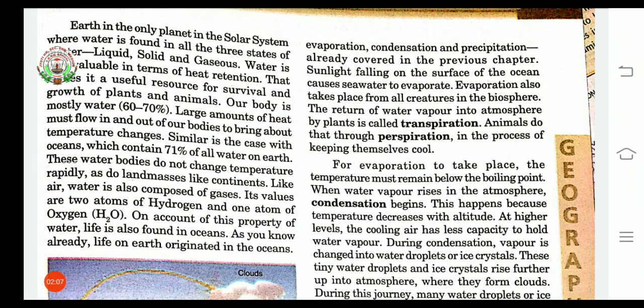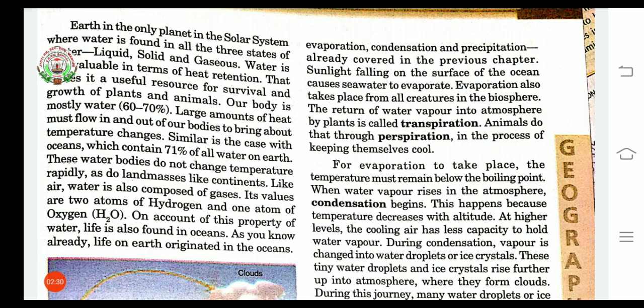Its values are 2 atoms of hydrogen and 1 atom of oxygen, as H2O. You might have learned in science that the scientific name of water is H2O. So here there are 2 atoms of hydrogen and 1 atom of oxygen.